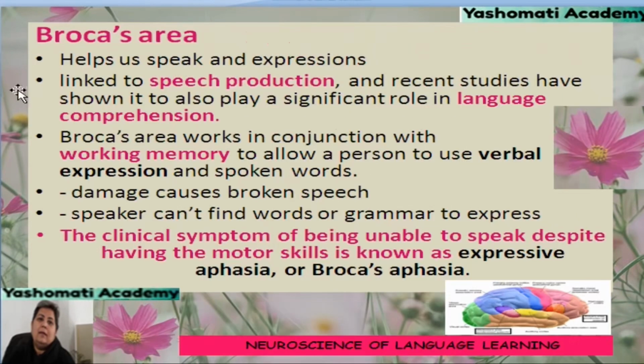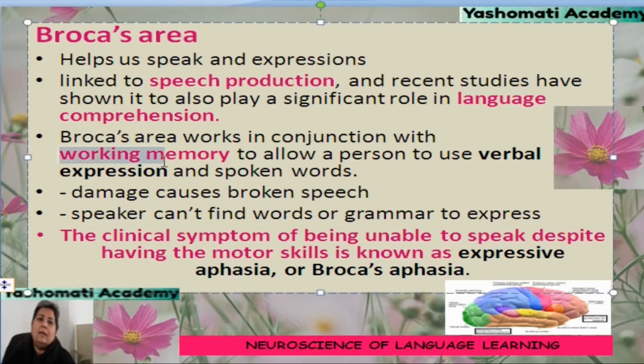As far as Broca's area is concerned, it helps us to speak with expressions, and is linked to speech production, and recent studies have shown that it also plays a significant role in language comprehension. So, this area which is related to speech production is also helping us in language comprehension. Broca's area works in conjunction with working memory to allow a person to use verbal expression and spoken words.